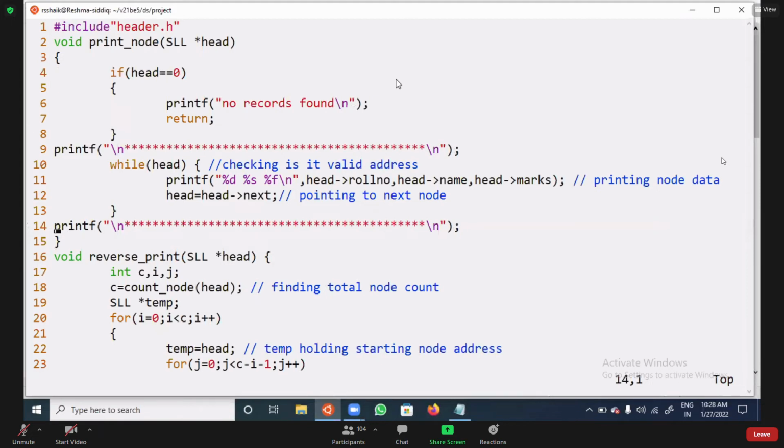Sir, what is the difference between a.out file and exe file? Sir, C is completed, right? What is the difference between a.out file and exe file? I think C is completed for you. After that only data structures started.